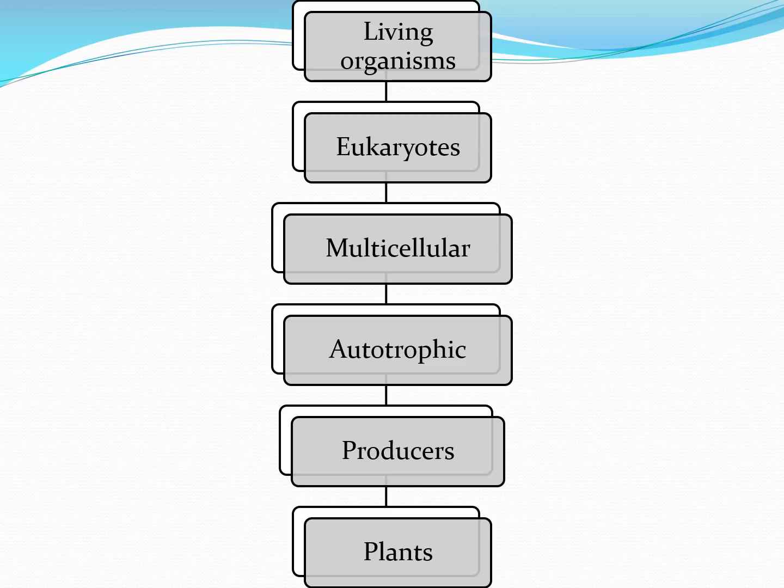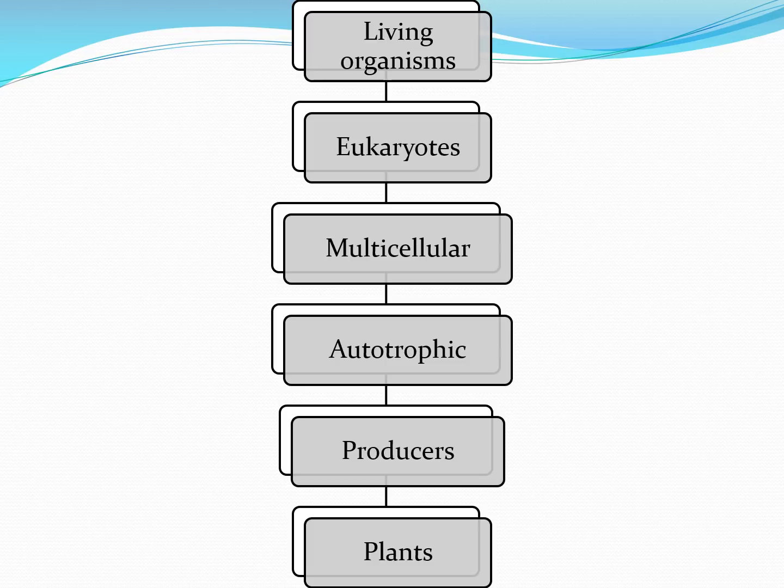Autotrophic means they are going to make their own food. They have an organelle called chloroplast in which photosynthesis takes place, because of which they make their own food. So they are not dependent on anything. Multicellular means many cells work together. Eukaryotic means they have complex cell structure.